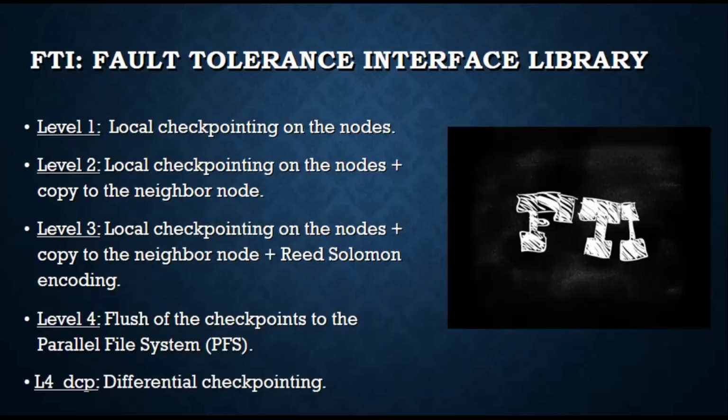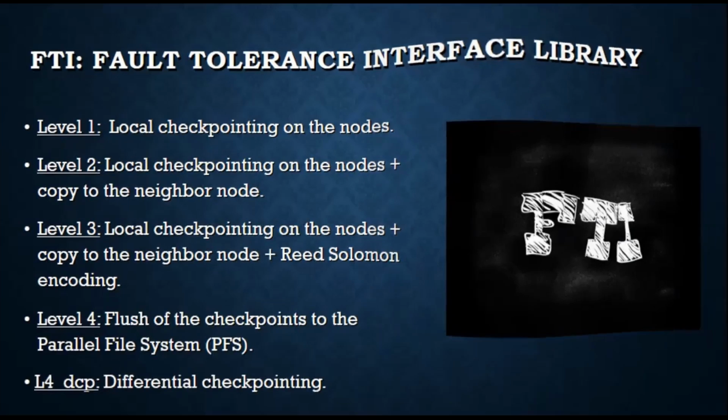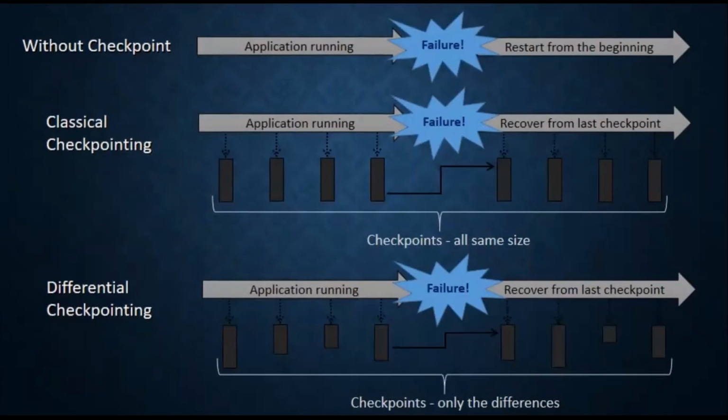Then, for differential checkpointing, the alpha DCP level is used. In differential checkpointing, instead of storing all the data in every checkpoint, they are stored once, and then only the differences from the new data are updated, thus decreasing the quantity of data that are transferred. We can also see the difference between approaches in this diagram.